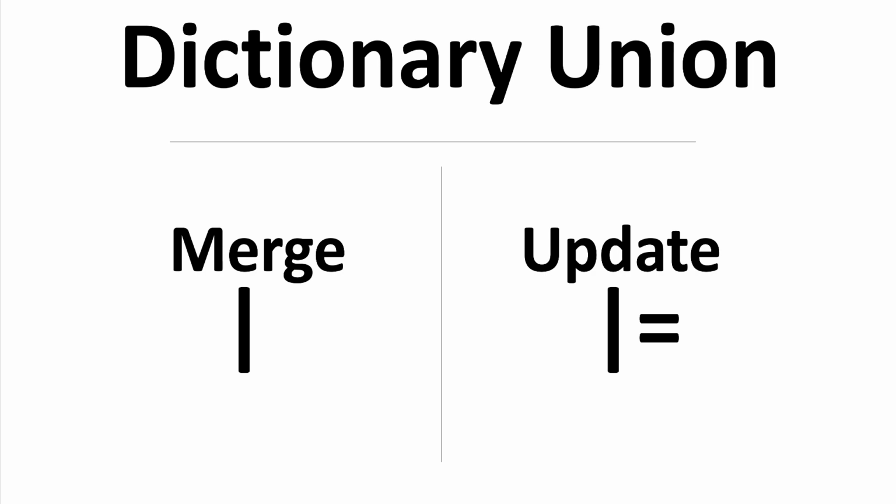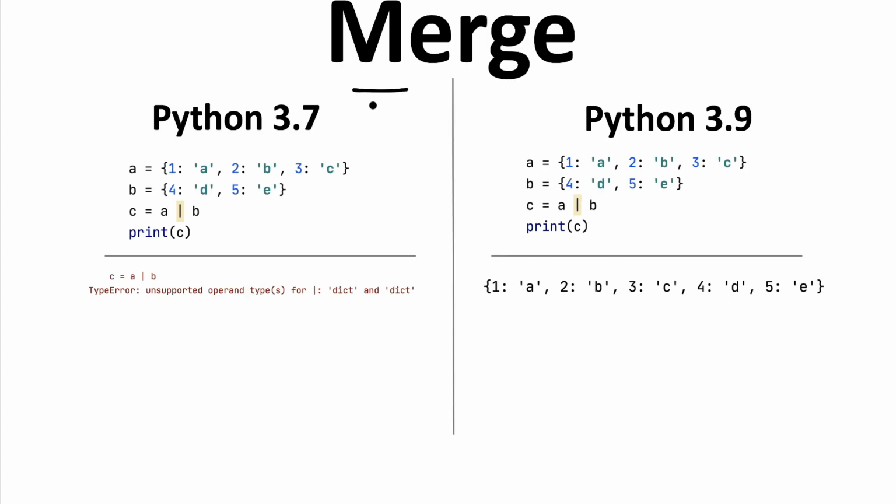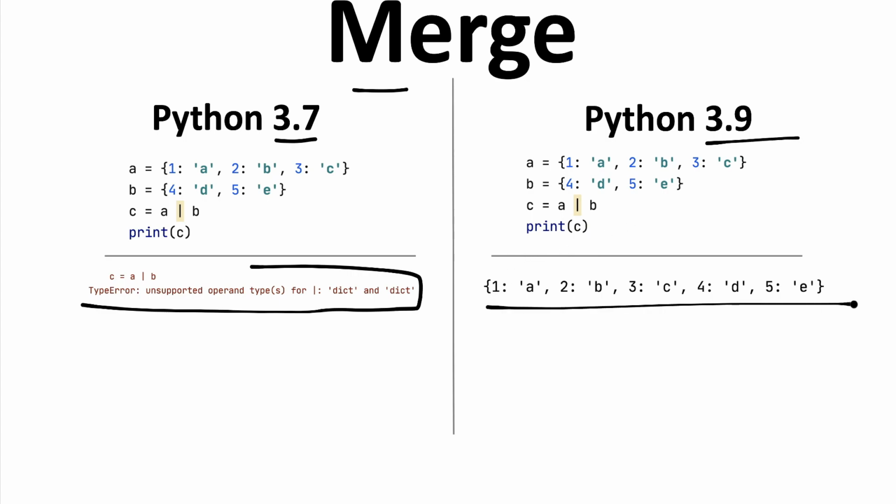Right, now the next major update is dictionary union. Yes guys, we are getting two new operators, merge and update. When we want to merge, we use only the pipe sign, and when we want to update a dictionary, we use the pipe sign along with the equals sign also. Now let's see how it works. In the merge in 3.7, of course it is going to be an error, but in 3.9 we get a successful merge.